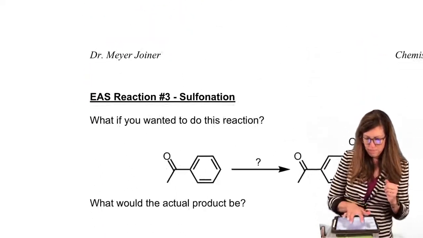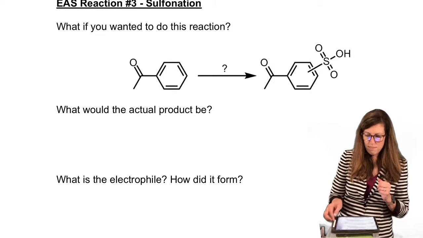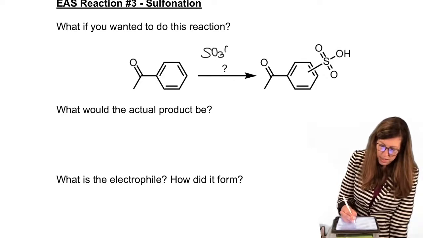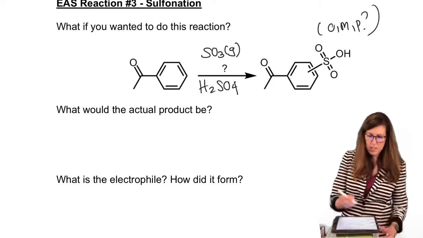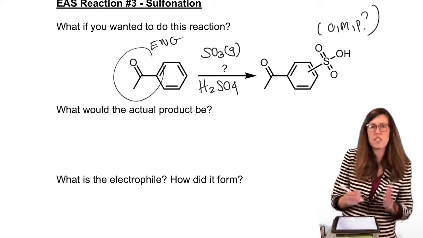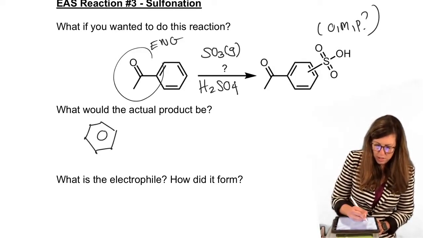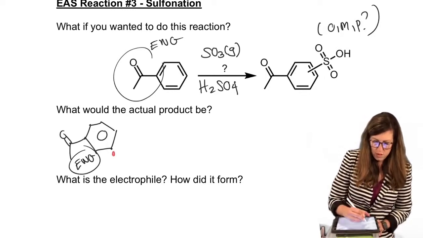Introduce a new reaction. Sulfonation. So we want to get a sulfonyl group on there. Here are the reagents we need. SO3 gas, H2SO4. And I'm going to ask, just for the sake of it, would we get ortho, meta, or para, because we always want to practice that. Okay, so notice this is electron withdrawing. We're always going to start with the substituted ring so we can keep practicing that effect as well. Sometimes we'll have an electron donating group on there, but since we have an electron withdrawing group, in this scenario, it's going to only favor meta, one of those 2 positions.